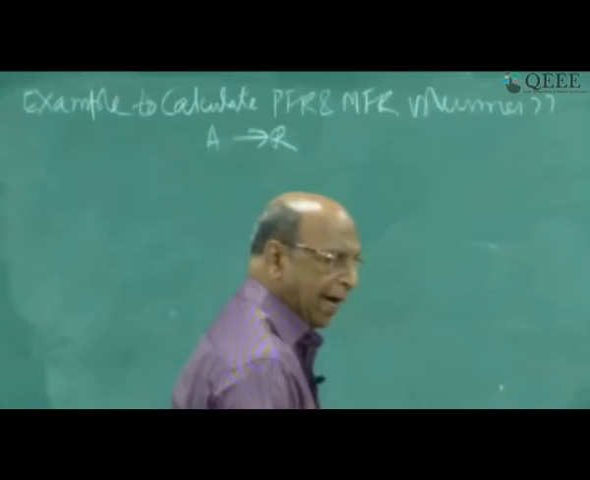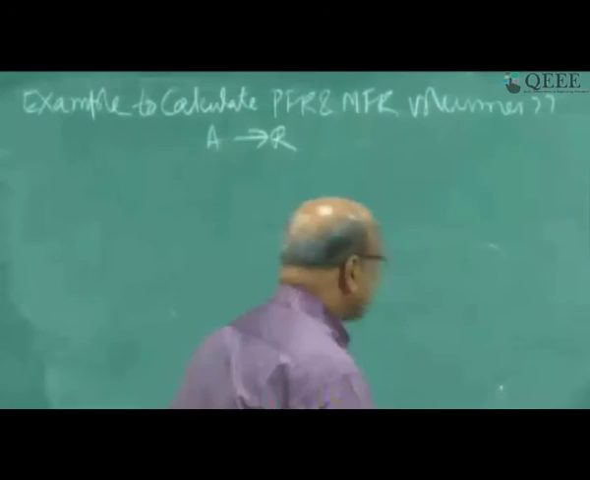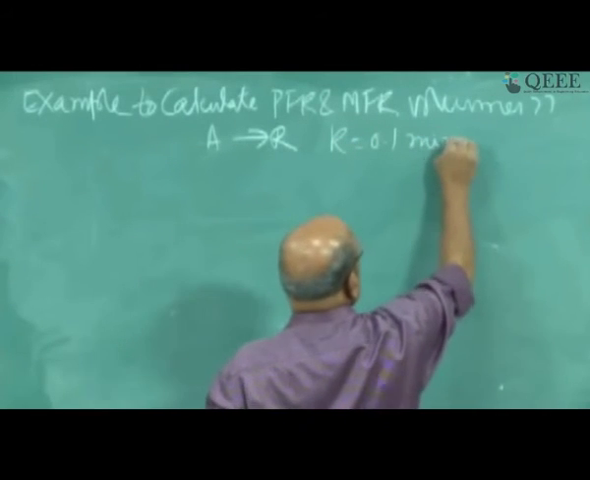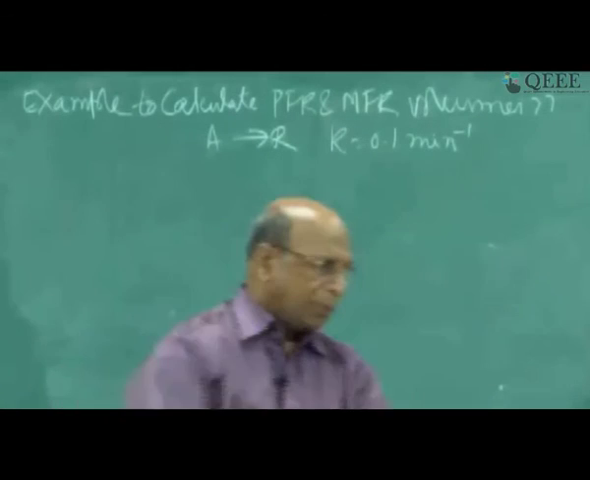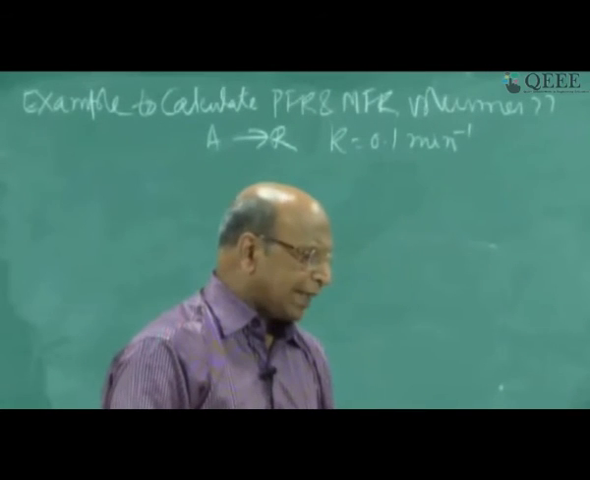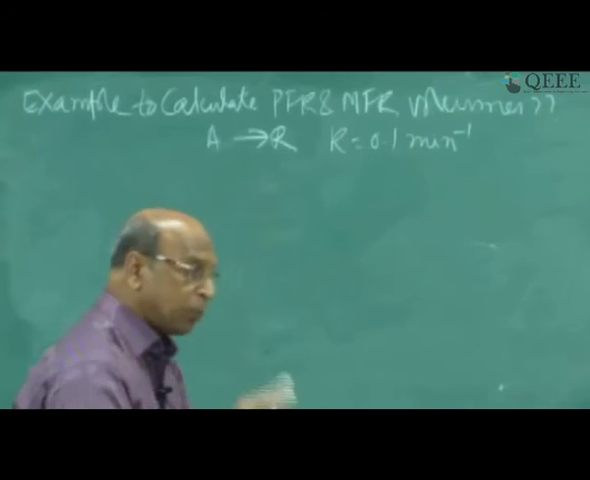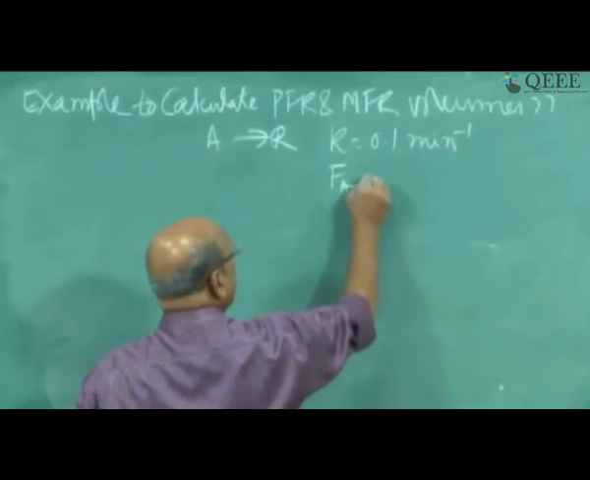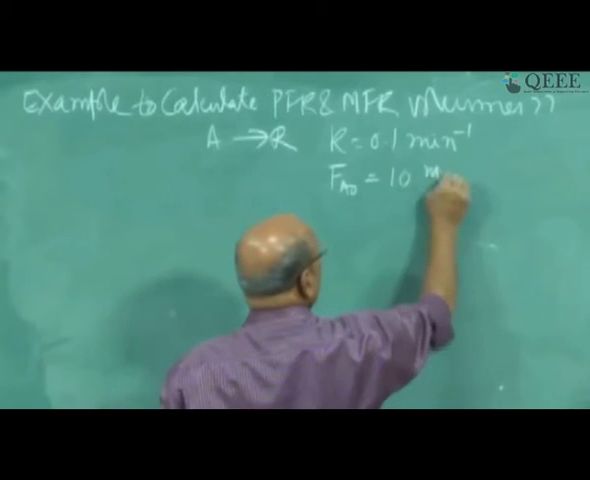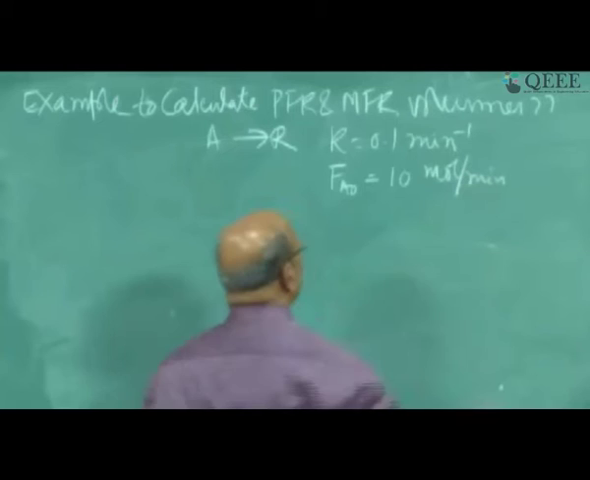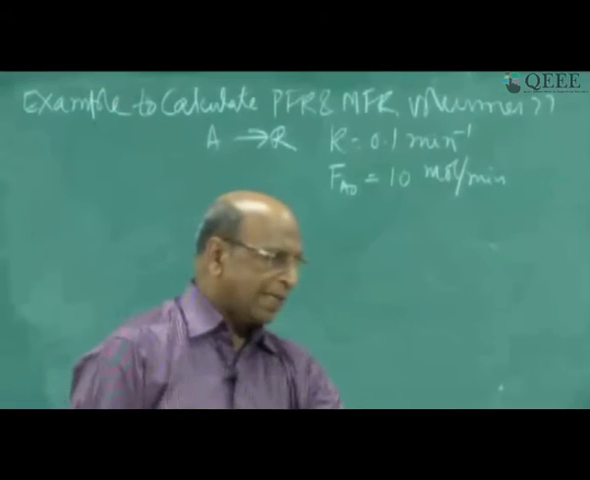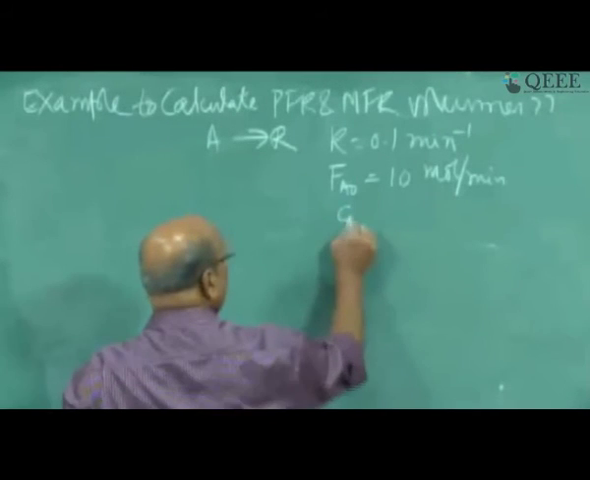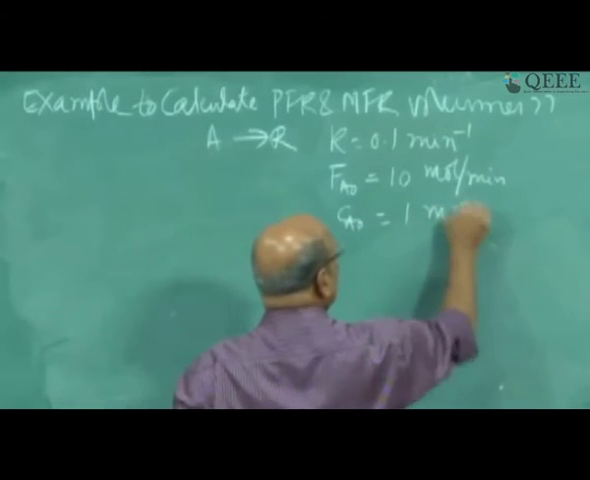Okay. So the rate constant is K, which is 0.1 minutes inverse. Let me write the data. The flow rate of pure reactant stream is 10 moles per minute. That means it is molar flow rate, which we are indicating as FA0. This is 10 moles per minute. Good. That is FA0. And the inlet concentration CA0 is nothing but 1 mole per liter.